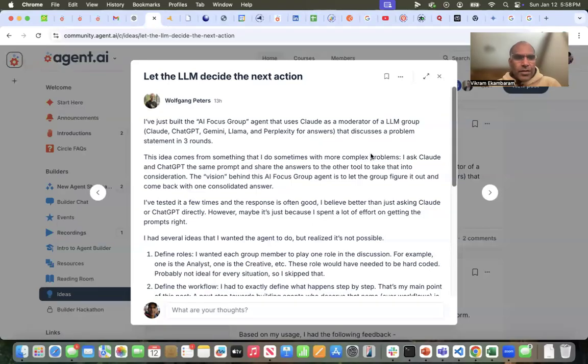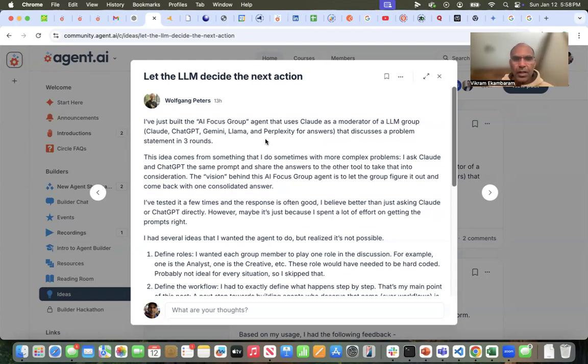Hi everyone. There was this interesting post from Wolfgang that talked about a concept that I've been also thinking about: how do we get the agents to act more like agents rather than hard coding everything in every prompt. And so that got me thinking about how do we do this concept of meta prompting. It's almost like using the LLM, give it a goal, let it figure out the prompts, and then have it